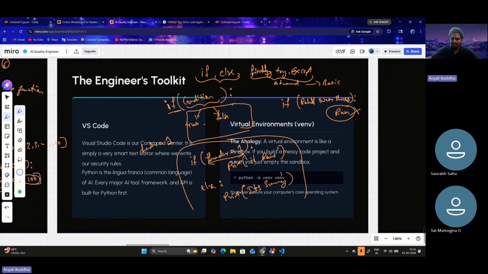So if there is thunder, if this thunder is equal to one, then we can say it rains. Then this would be printed. If there is no thunder, this thunder would be zero. Zero is not equal to one, so this won't be printed. But if the if statement doesn't run, and there is an else statement, this would run.